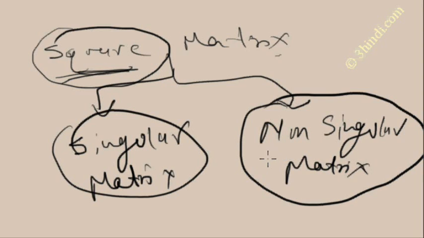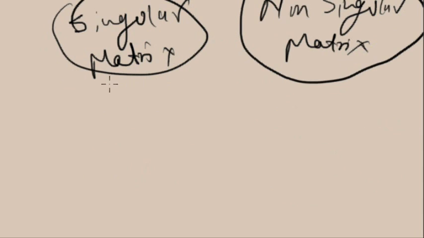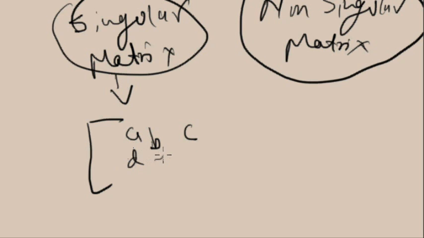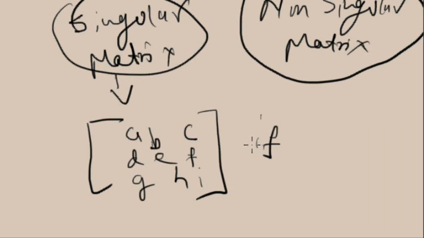Take an example of a square matrix A with elements a, b, c, d, e, f, g, h, i. This is a 3 by 3 square matrix.